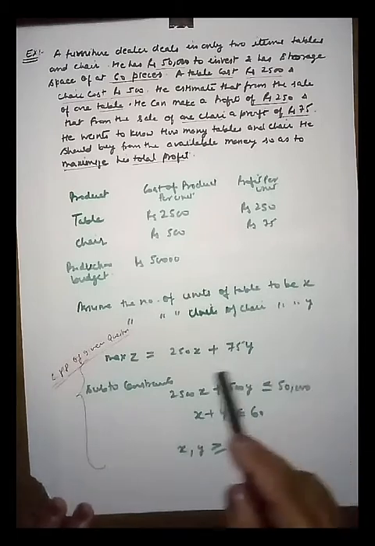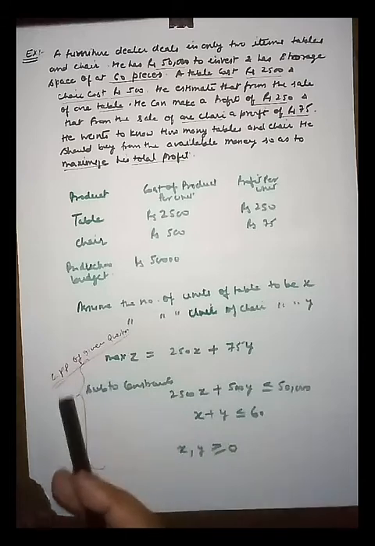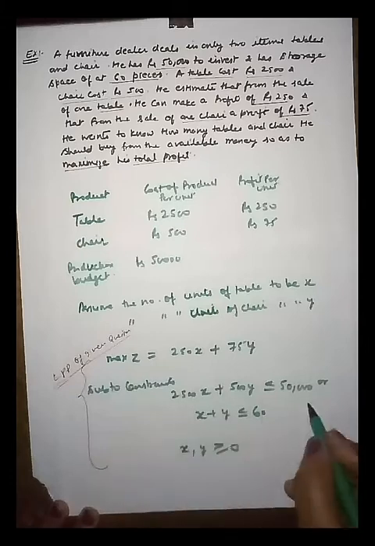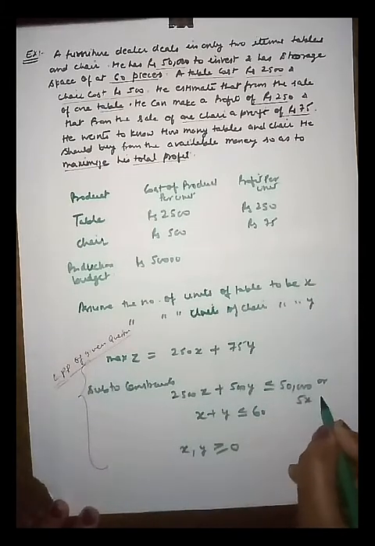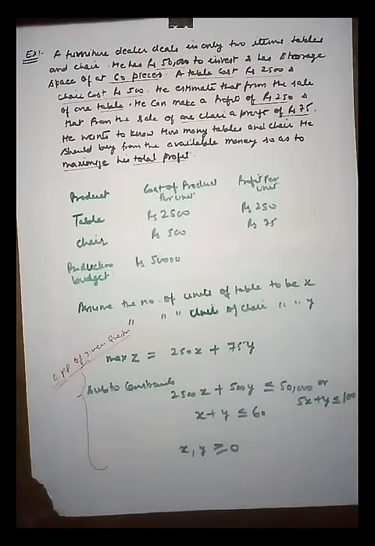Right friend? Now if you want to solve this expression, you can simplify it by dividing by 500, so this constraint converts to this form, 5x plus y less than or equal to 100. So friends, this is the formulation of the LPP.